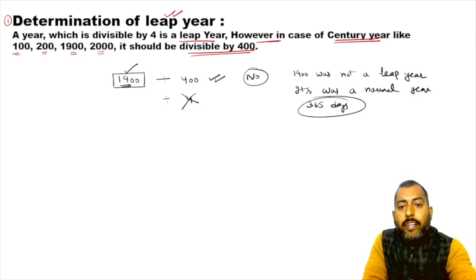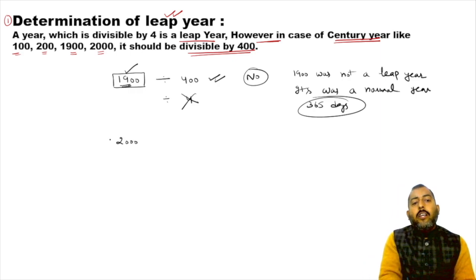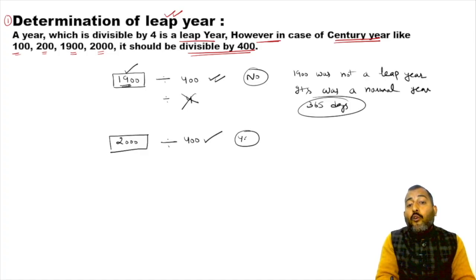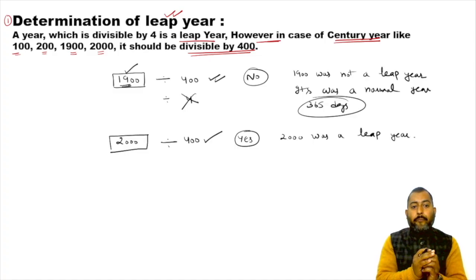Very, very important. Okay. Now, what about 2000, sir? So 2000 is a century. In this case also, we will divide by what? 400. Now I know 2000 is divisible by 400. Yes. So we will say that 2000 was a leap year. There were 366 days in it.